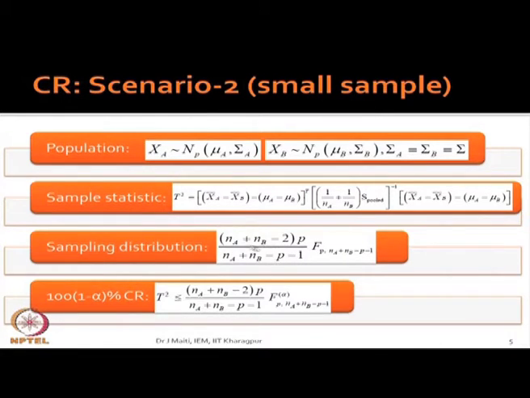I will stop reading this multivariate statistics. This one, and see, the p is the numerator degrees of freedom, and Na plus Nb minus p minus 1 is the denominator degrees of freedom, and your confidence region will be T square less than or equal to this. We will not repeat this.